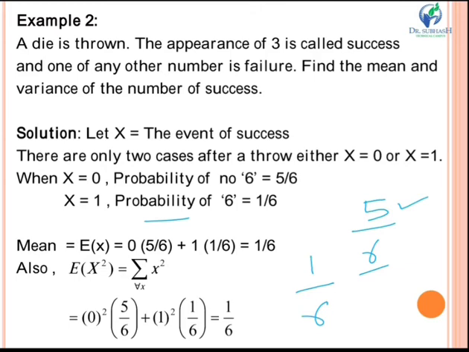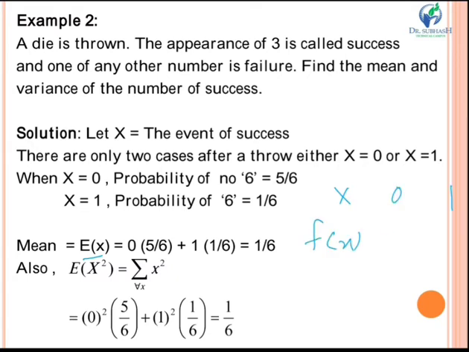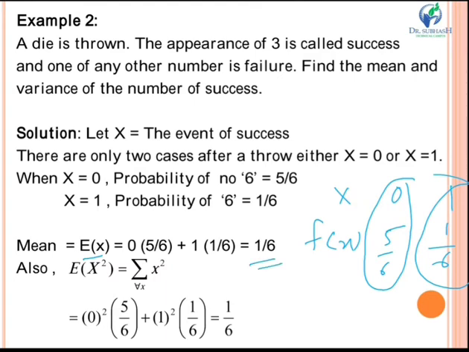So now the mean is given by E of x. We have x and fx. So x is 0 and 1, and fx is 5/6 and 1/6. Like in the previous example, you will use the formula of mean, that is summation of x into fx. So here x is 0 into 5/6 plus the next value, 1 into 1/6. On solving this you get your mean as 1/6.